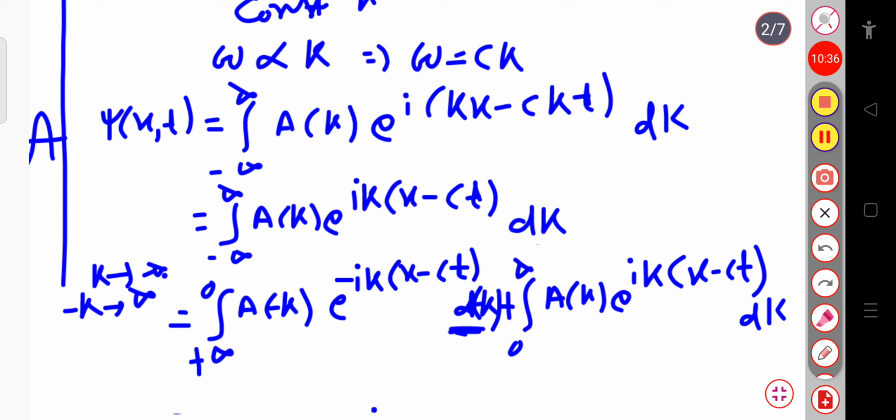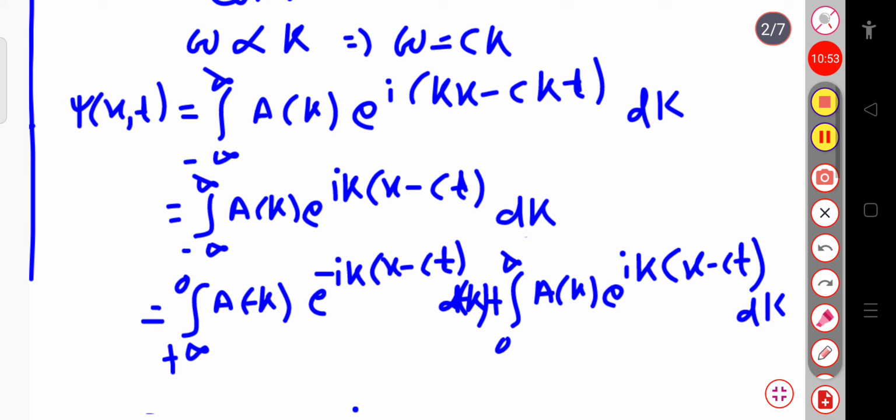If I change the integration limits, the upper limit to lower and lower to upper, then the negative sign will come, so that finally I can write this negative d of minus k directly as dk, and this plus infinity to 0 becomes 0 to infinity. This will be our expression.